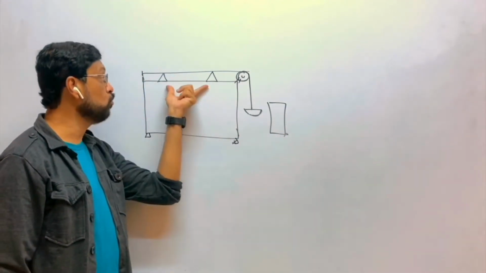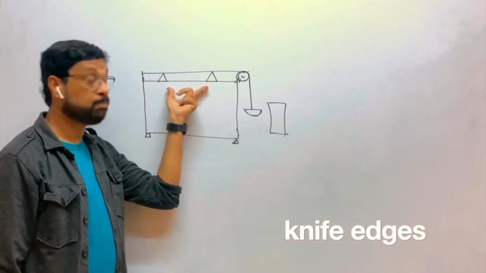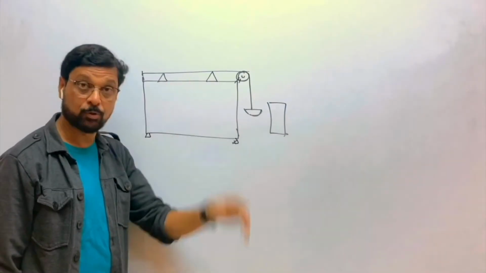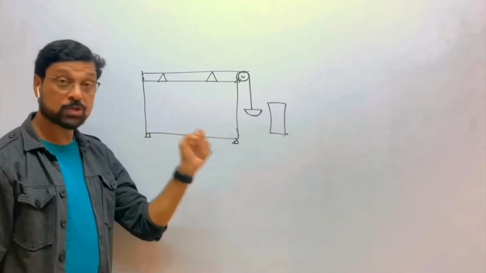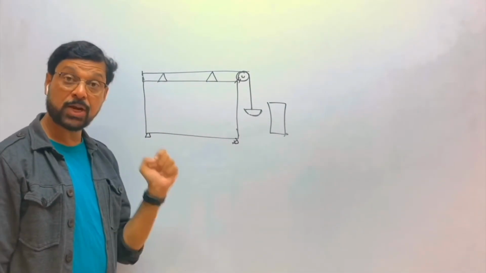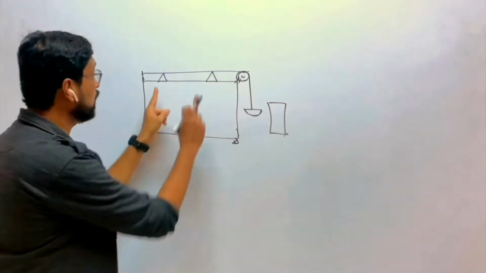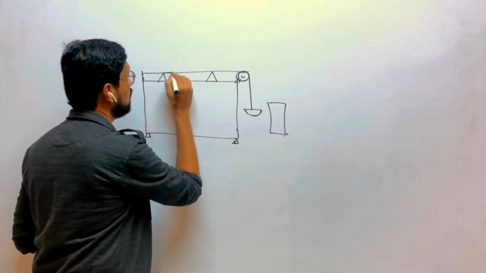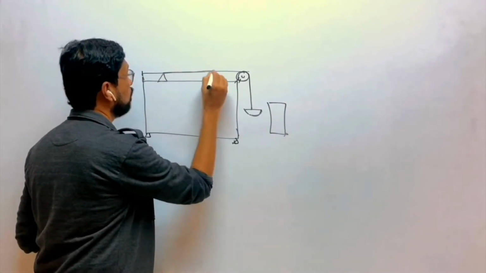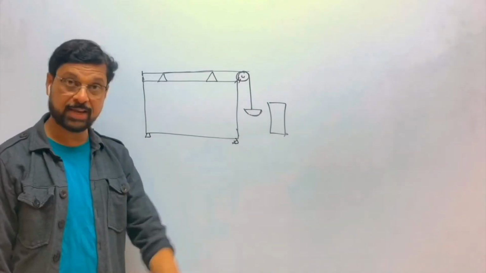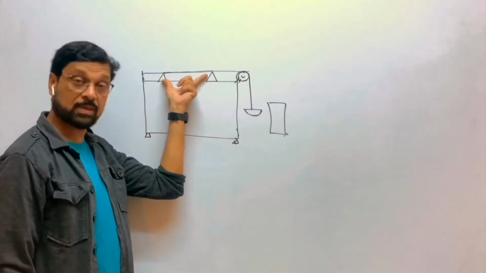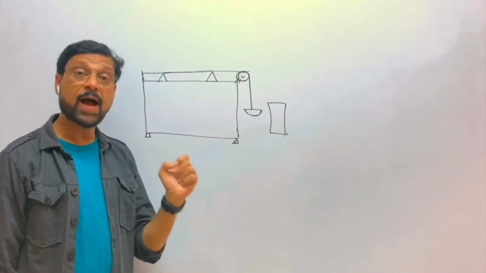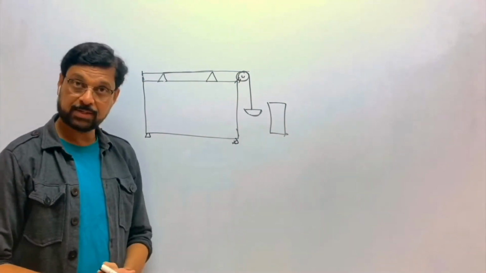These two movable supports are called knife edges. We are going to study the vibration of the string between these two supports. We will study the vibration of the length of string between these two supports. Therefore, this length between the two supports is called the vibrating length of the string.